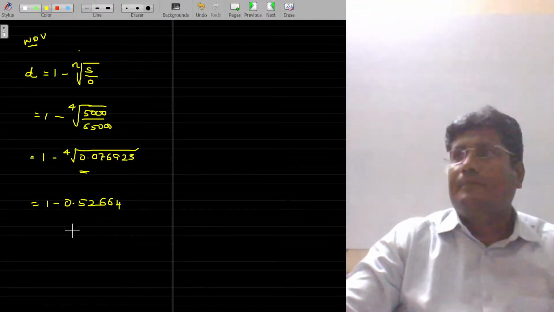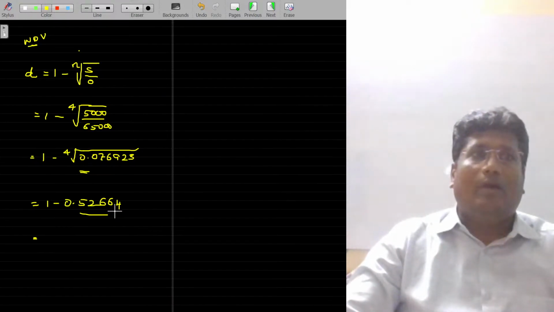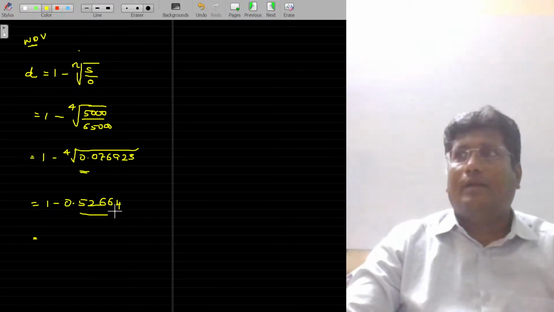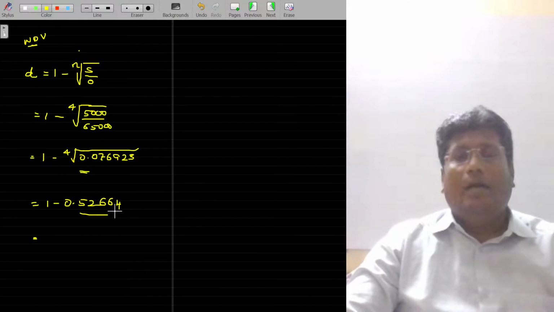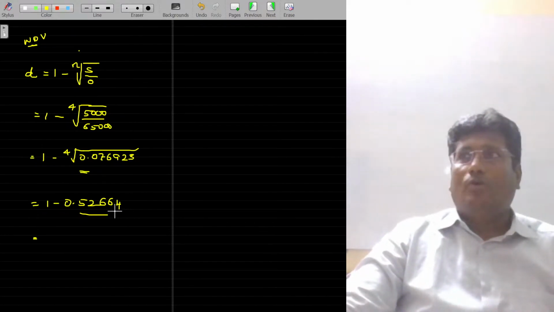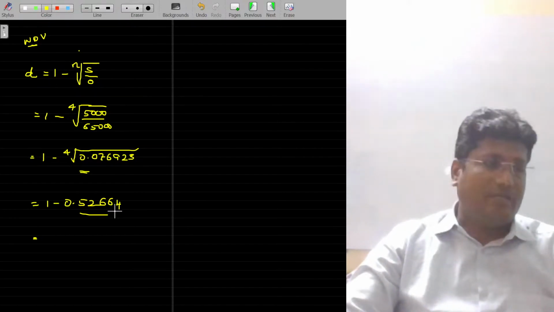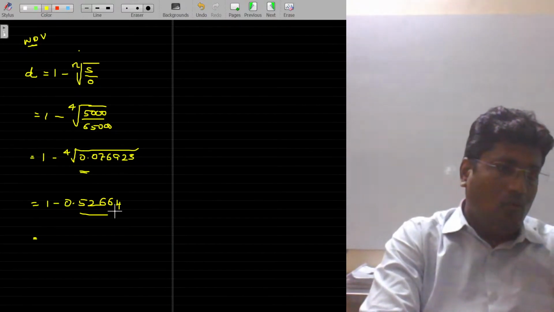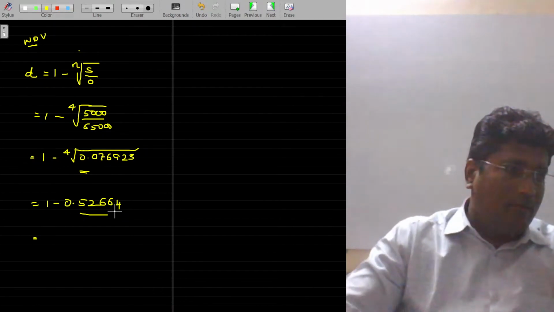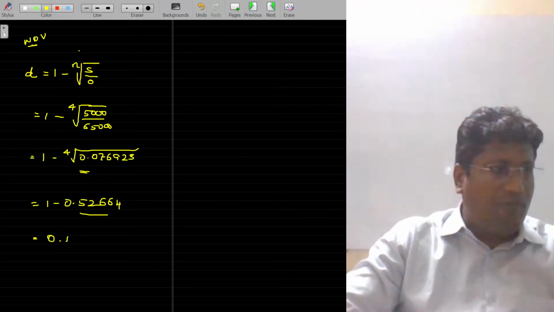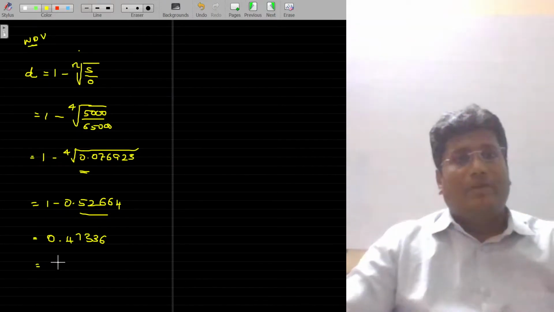0.52664. Is that clear? Are you able to get this answer in your non-scientific calculator? If you are allowed to use the scientific calculator, you can directly get it. But if you are not allowed to use this, then you can use the shortcuts. I have given complete tricks on how to use the calculator, explained as calculator tricks in a separate playlist available on the Singar Academy website. Go and see that. 1 minus 0.52664. So the final answer being 0.47336.